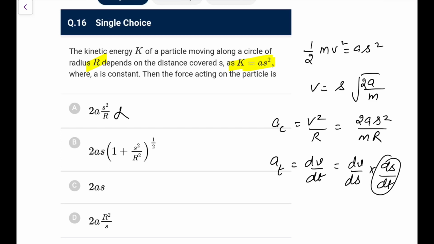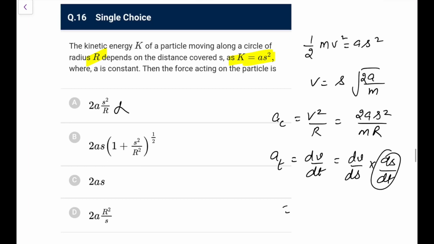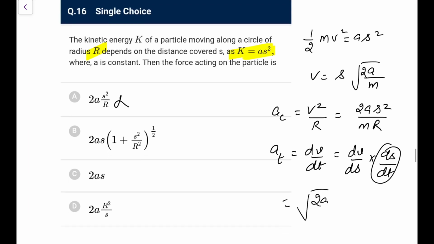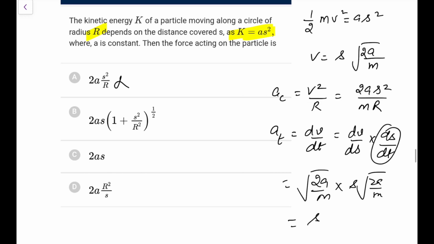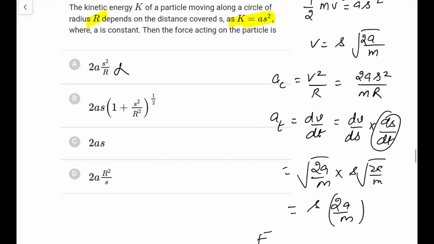ds by dt you know is V, and dV by ds, if you do, this is simple root 2A by m, and ds by dt will give me V, that is S into root 2A by m. So what you have, this is S into 2A by m. So this Ft force will come out as 2As. So this is Ft, this is Fc, so definitely F would be under root of this.